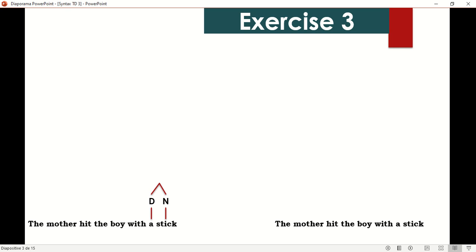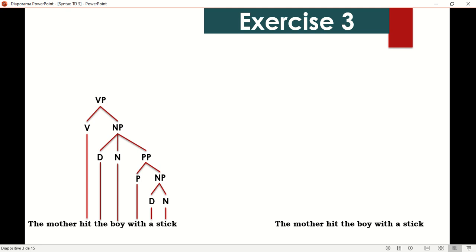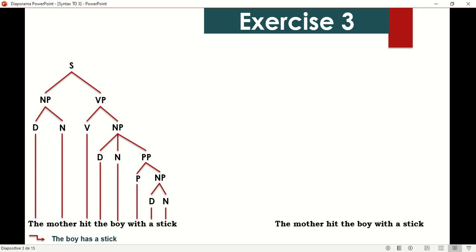So with a stick here, a determiner plus noun in NP, with we have a PP, then we have boy, a noun, and the, a determiner. The three of them together amount to NP. So here we dealt with the meaning of with a stick modifying boy. So the boy has a stick. Now the verb with this NP, we have the verb phrase, then mother and the determiner, together we have the noun phrase, then we have our sentence. The meaning here, the boy has a stick, so the PP modifies the noun.